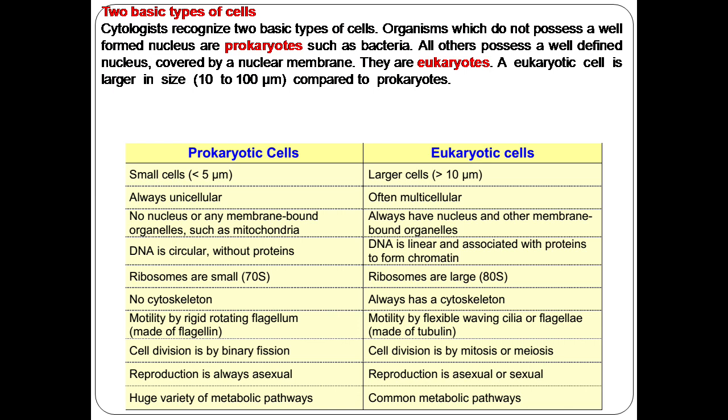Prokaryotic cells do not have a cytoskeleton, whereas eukaryotic cells always have a cytoskeleton. Cells divide by binary fission in prokaryotic cells, whereas eukaryotic cells divide by either mitosis or meiosis. And reproduction in prokaryotic cells is always asexual, whereas in eukaryotic cells reproduction is sexual or asexual.